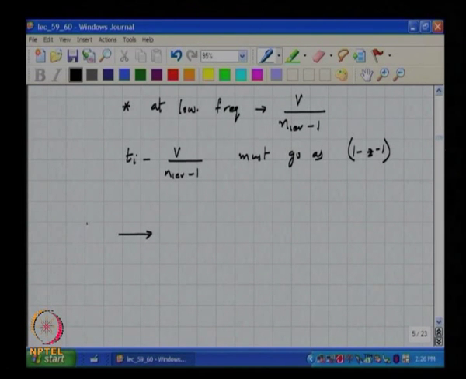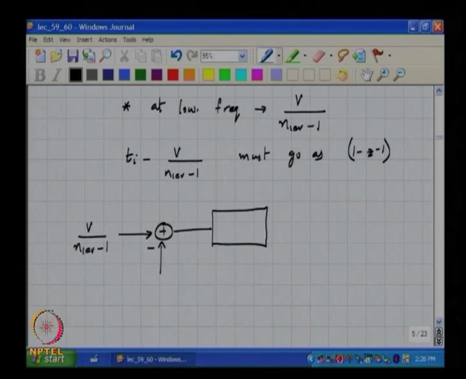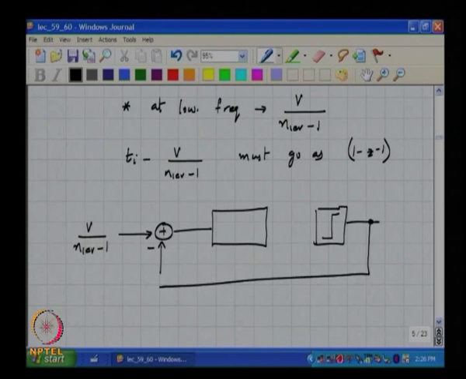So, this is V by (n_level minus 1), and if I want 1 minus Z inverse, I need a 2 level sequence. So, you take the 2 level sequence, compare it with V by (n_level minus 1), subtract the two and integrate this at low frequencies, and use that to drive the quantizer.